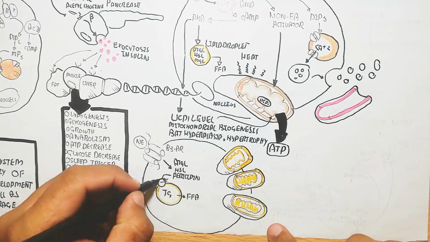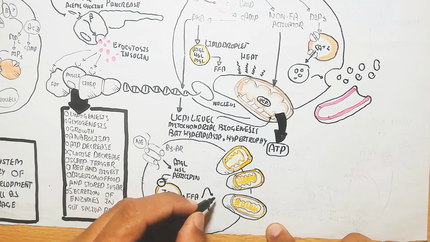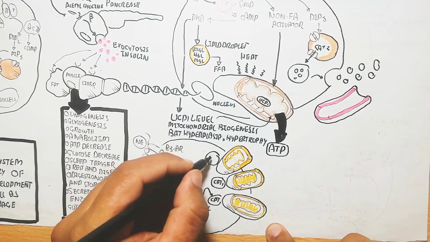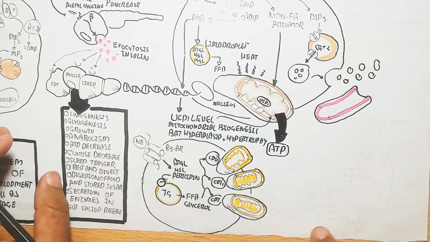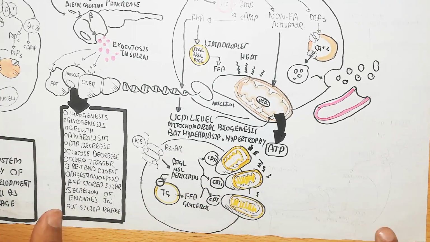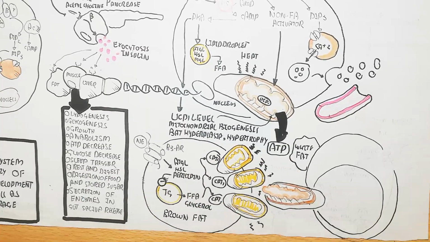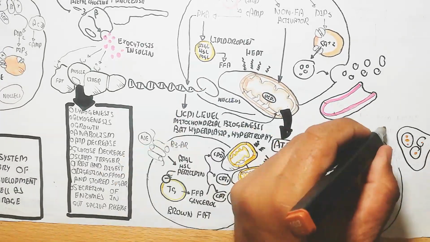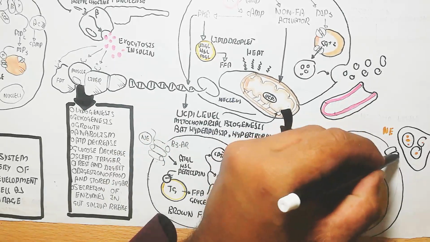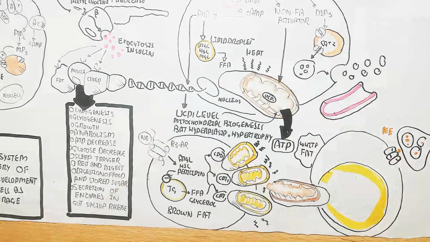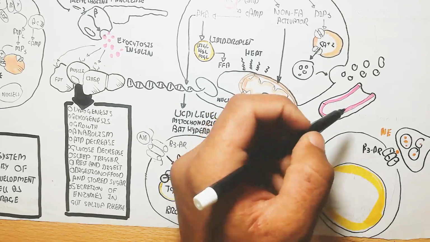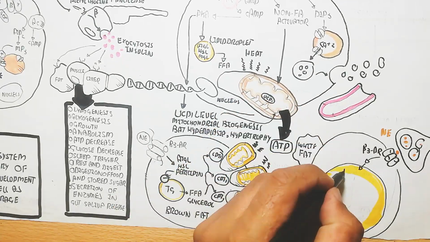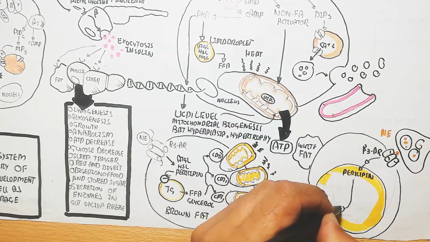The brown adipose tissue is here. The norepinephrine binds with the beta 3 adrenergic receptor. In this way, ATGL, hormone sensitive lipase, and perilipin act on the triglyceride to convert it to free fatty acid and glycerol, with the carnitine palmitoyl transferase 1 enzyme used for beta oxidation of the fatty acid to produce more heat in the brown fat.